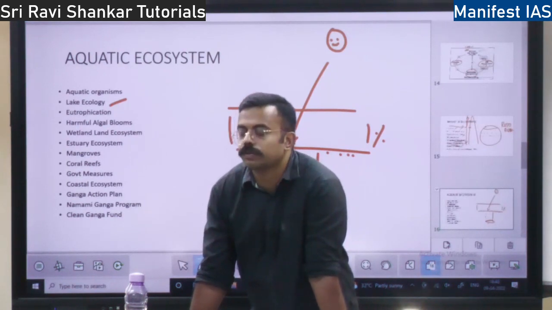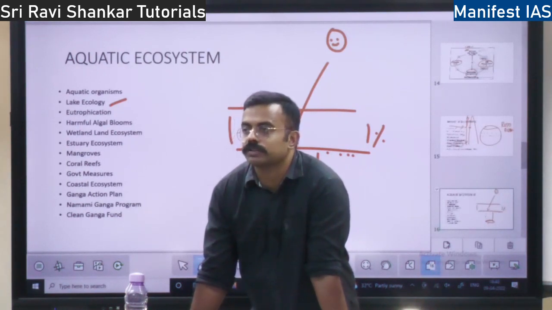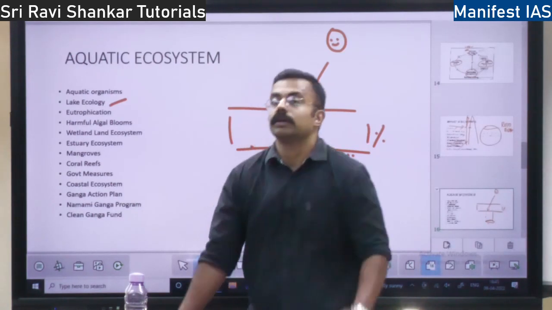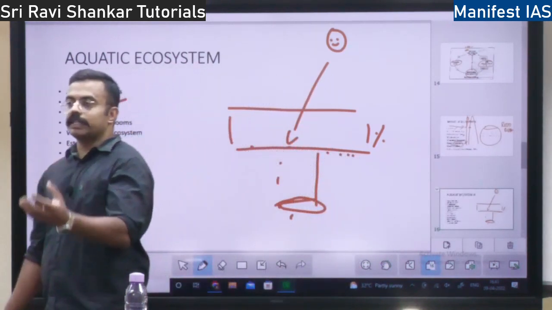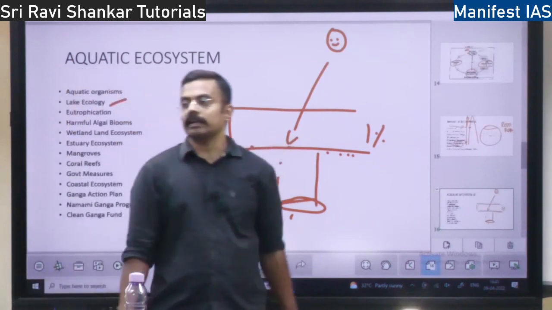These lakes will receive material from the surroundings. So if there is a lake in your village, what happens? When you put fertilizers and you also irrigate the land, all these fertilizers will eventually end up in the lake.